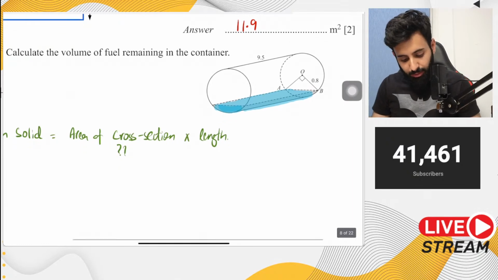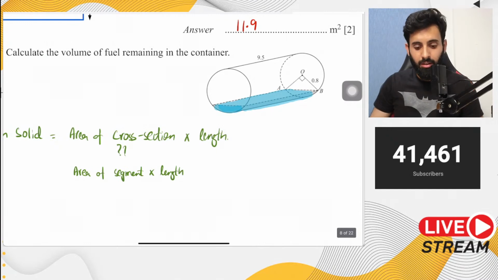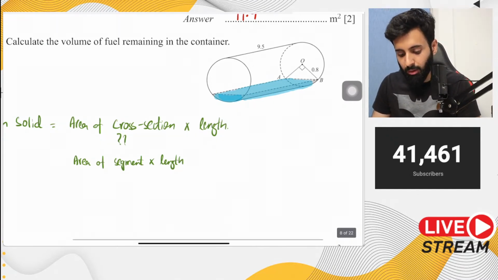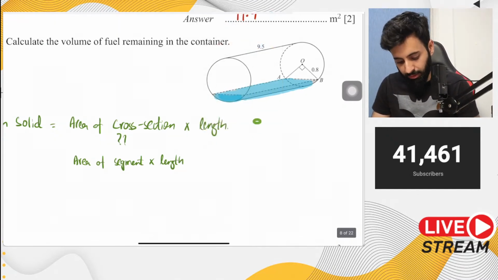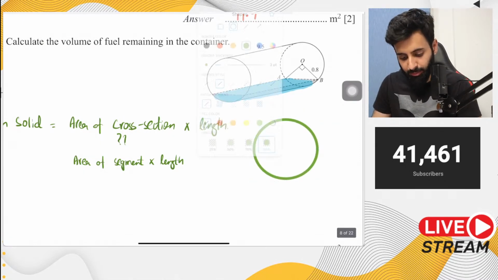Well, area of cross section over here is actually the area of segment. ठीक है, area of cross section निकालने के लिए you will actually have to calculate the area of segment. Now the question is, how will you calculate the area of segment? Okay, so let's go back.